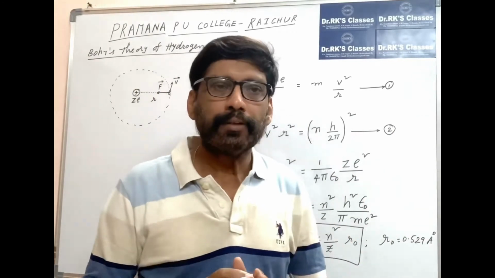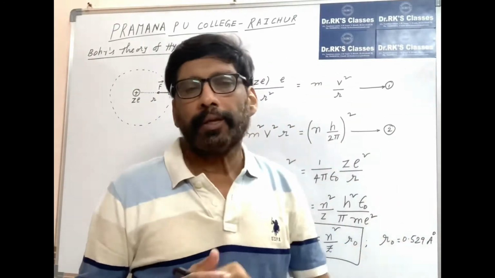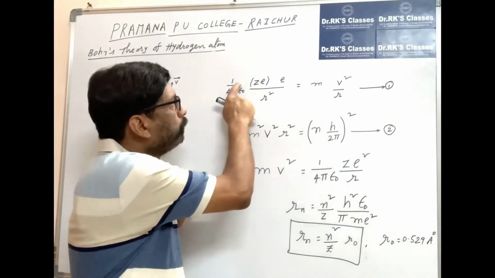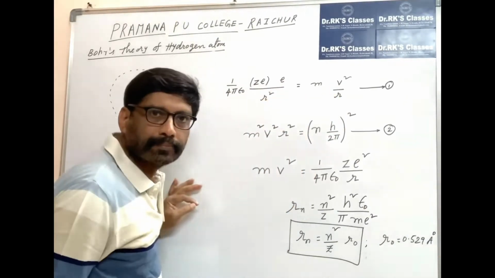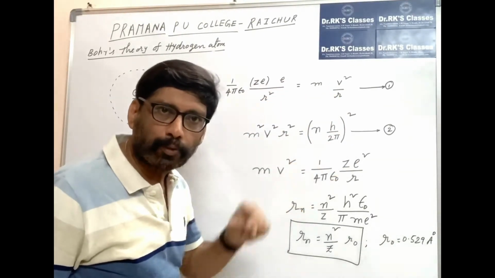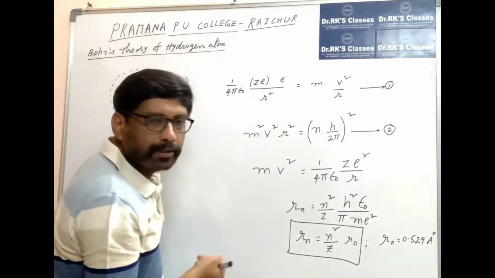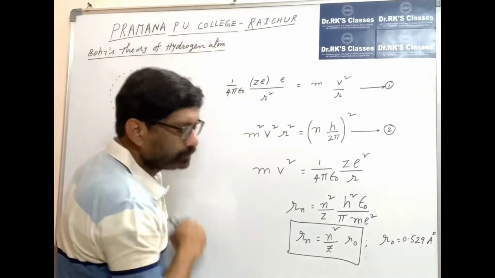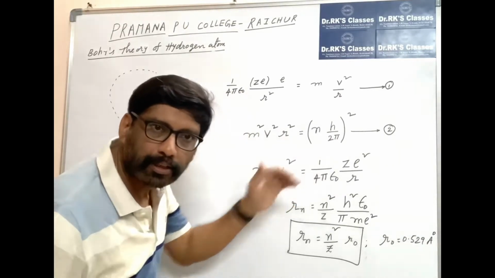Let us find the expression for the radius of nth orbit of the hydrogen atom. We know that 1 by 4 pi epsilon naught Ze squared by r squared is equal to mv squared by r, and mvr is equal to nh by 2 pi. Square the second postulate, then take the ratio of these two. So v square gets cancelled. We have eliminated the velocity.